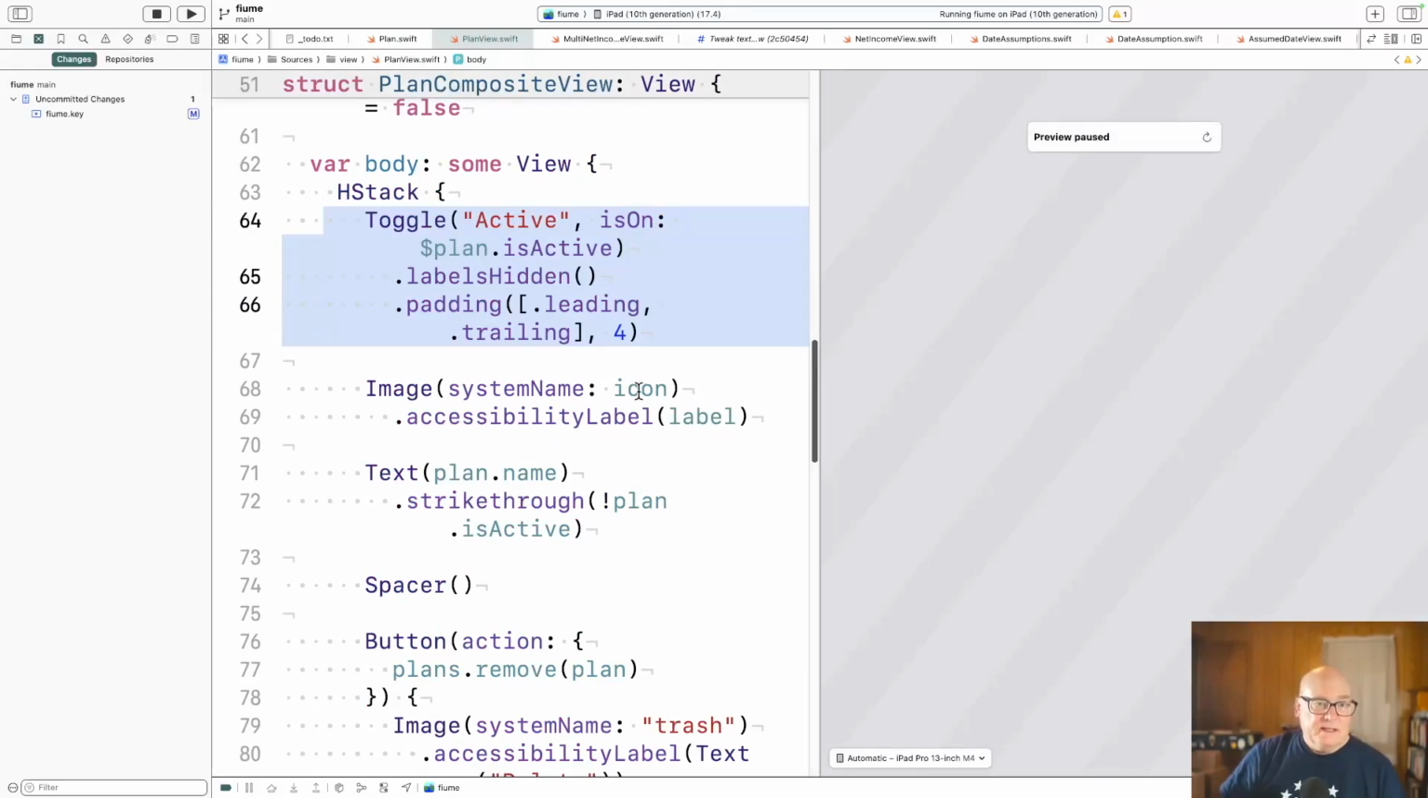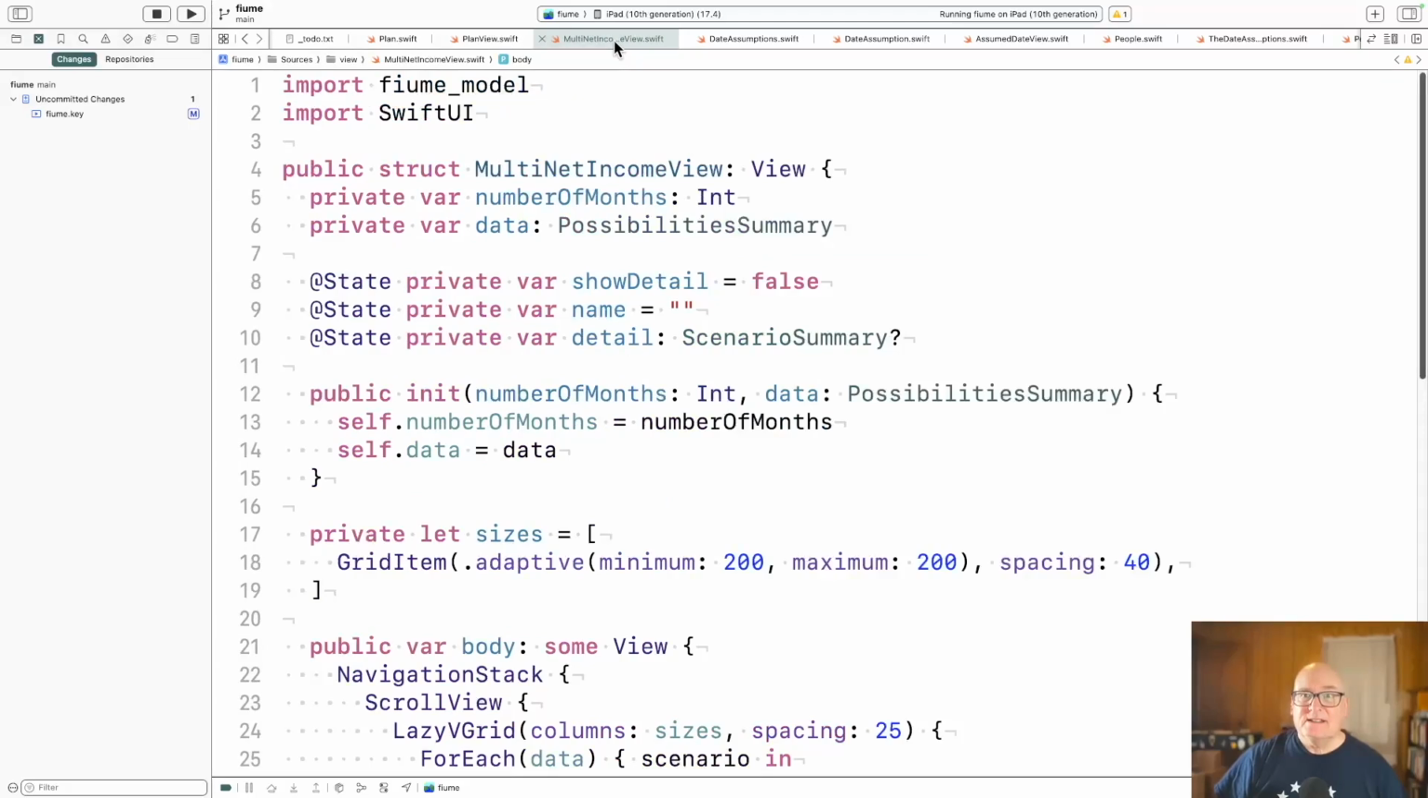So here's the plan view. It had the icon, the name, and some buttons, but we've added this thing. It's a toggle. We hide the label, so it's just the bare little green slider thing, and that made that happen. It went nice and fast. It's nice to have something that does that once in a while. Let's get the next one.